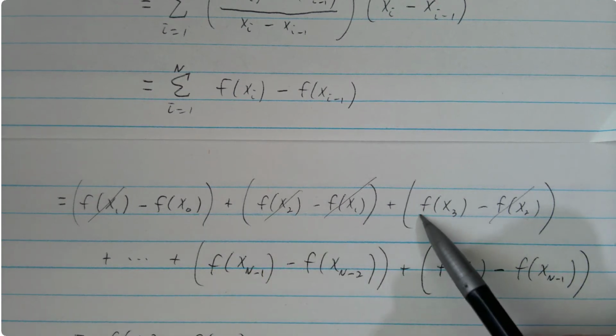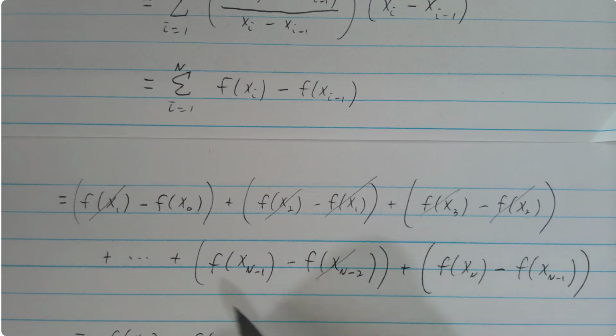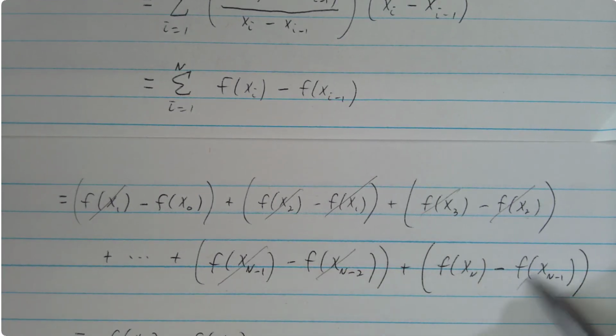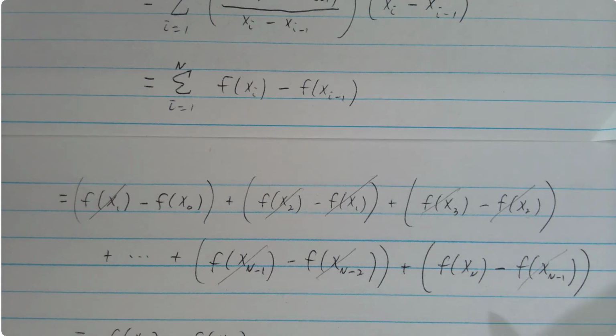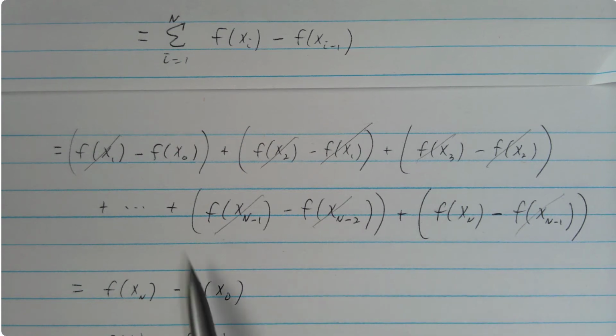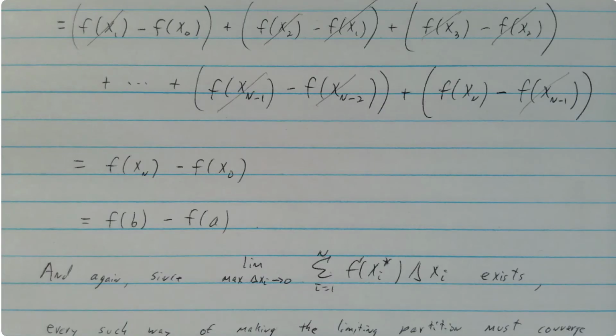But all these others will end up getting canceled. And then the last canceling will be f of x(n-1). And f of xn also doesn't get canceled. So what survives is f of xn minus f of x0. But of course, that's just f of b minus f of a.